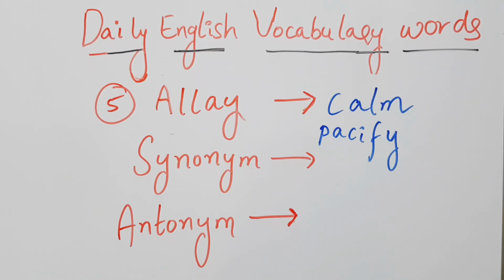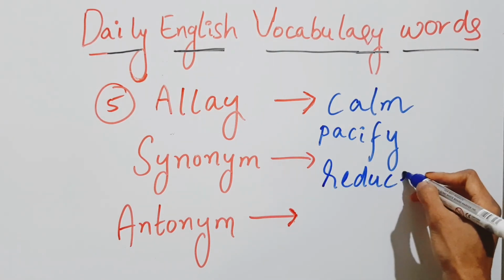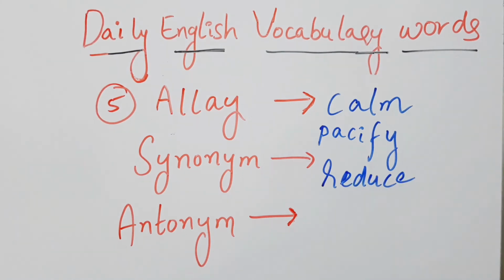A synonym, similar meaning, for allay is reduce. Reduce means decrease. Being quiet, being calm, not making any noise. These all are the words for the excellent English vocabulary word allay.